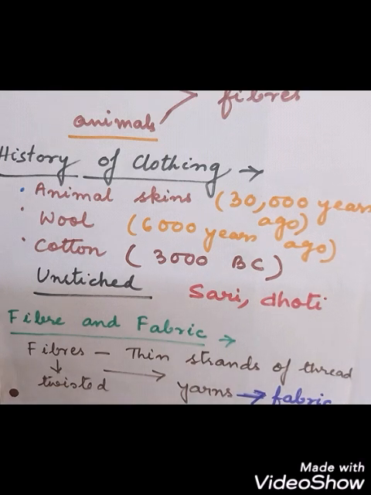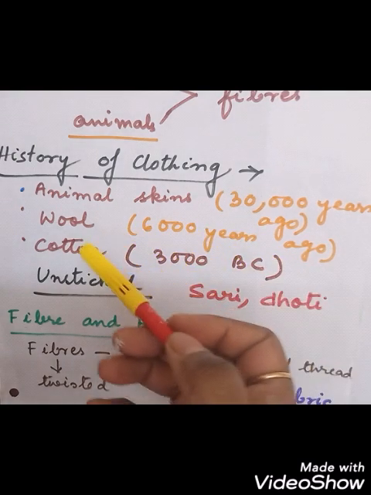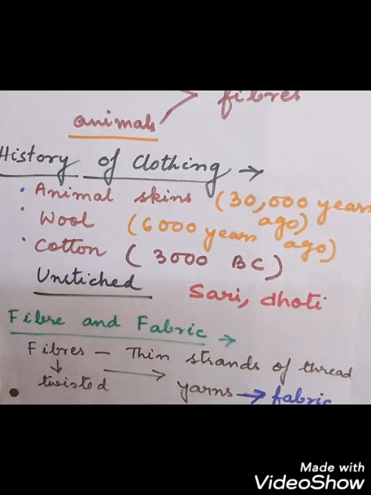Silkworms were domesticated to produce silk about 3000 BC in China, and cotton also came into use around 3000 BC. So about 30,000 years ago people used animal skin, then 6,000 years ago people used wool, and cotton and silk came about at 3000 BC, and slowly the fibers came into existence.